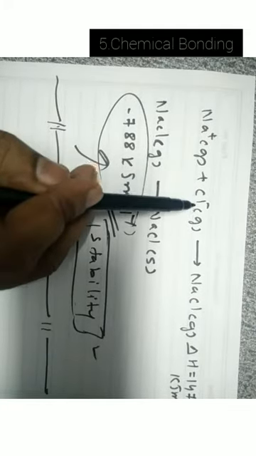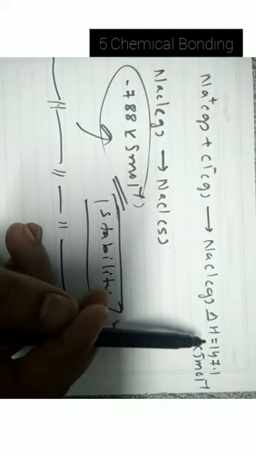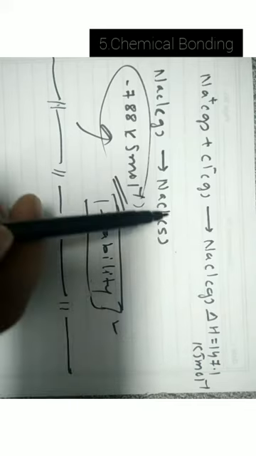Now you have another atom, Cl. Cl atom in gaseous state accepts an electron to form Cl minus ion. Electron is gained by the Cl atom, so the enthalpy change is called the electron gain enthalpy, which is equal to minus 348.7 kilojoule per mole. Let us continue. Now this Na plus and Cl minus in gaseous state combine together to form NaCl gas. The enthalpy change is 147.1 kilojoule per mole.